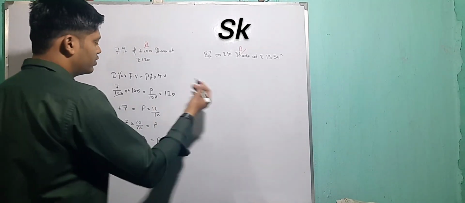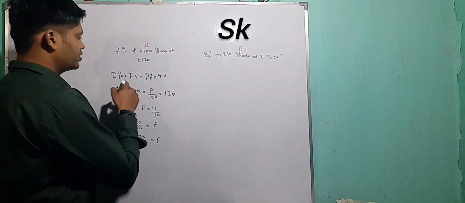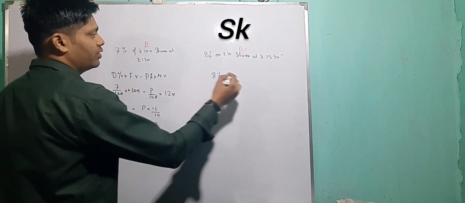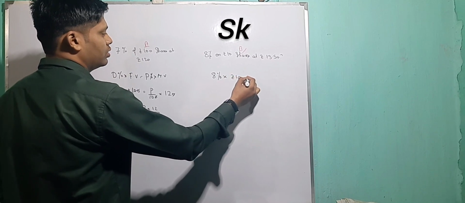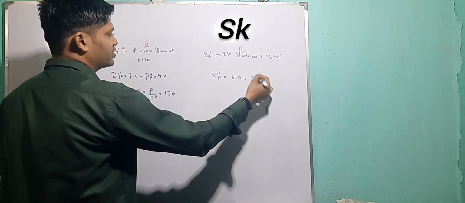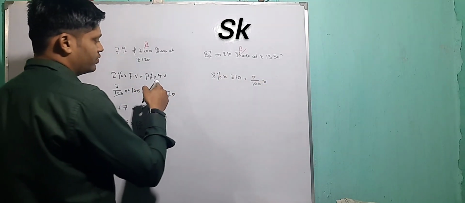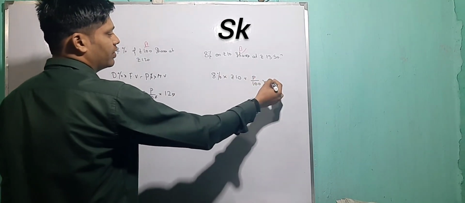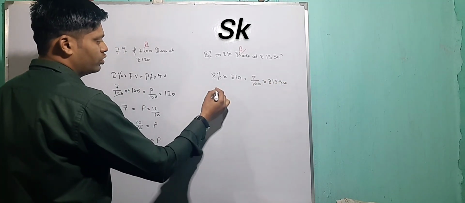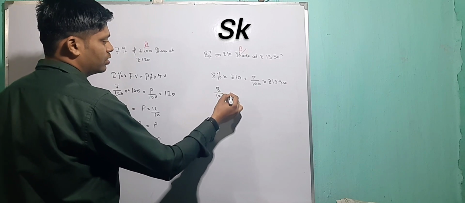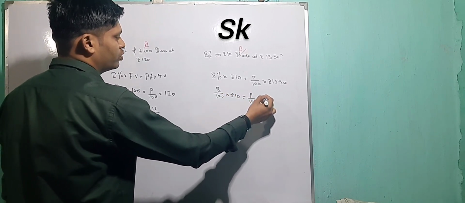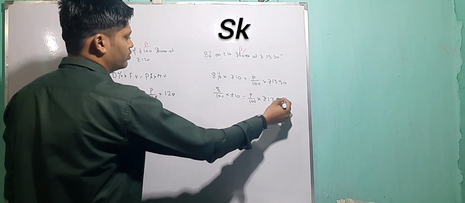Now the same formula for the second one. D percent means 8% into face value 10 rupees is equal to profit by 100, taking out the percentage because I need the value, not the percentage form, into the market value of rupees 13.50. So 8 by 100 into rupees 10 is equal to P by 100 into rupees 13.50.